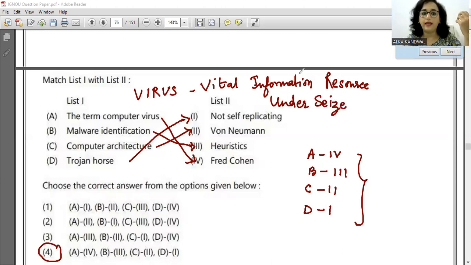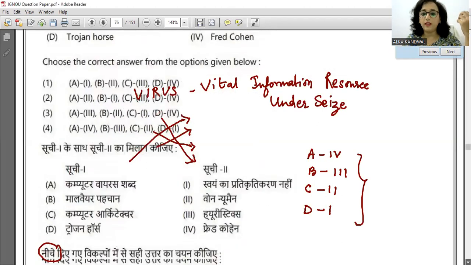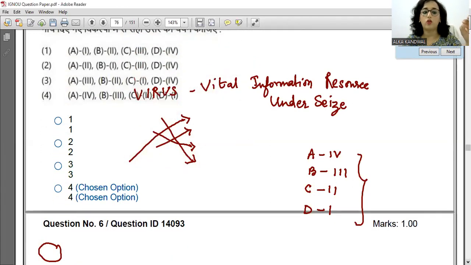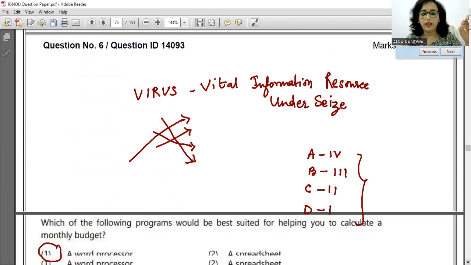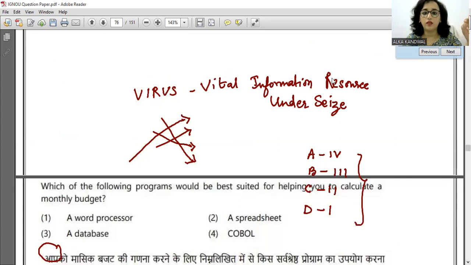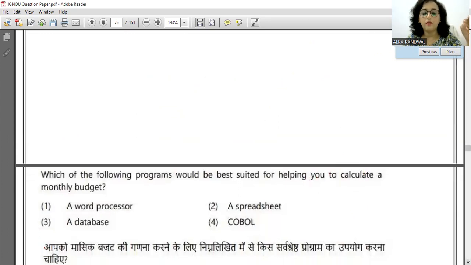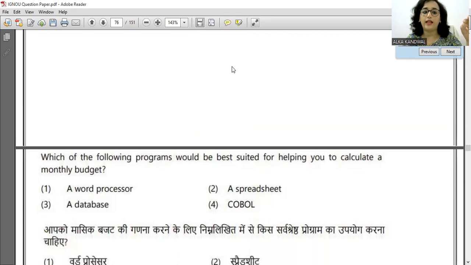So I hope you all are taking note of it because you might get some of these questions. Okay, and these questions are of a bit high level and बहुत interesting भी हैं. Yes, so let us see the next question. What is the next question? Which of the following programs would be best suited for helping you to calculate a monthly budget? If you want to make your monthly budget, तो हमको पता है कि हमको Excel है, मगर बहुत सारों को ये नहीं पता होता है कि Excel को ही स्प्रेडशीट बोलते हैं. तो हमारा स्प्रेडशीट इसके लिए बेस्ट होगा, जिसमें हमारे लिए कैलकुलेशंस करने के लिए भी इजी होता है.